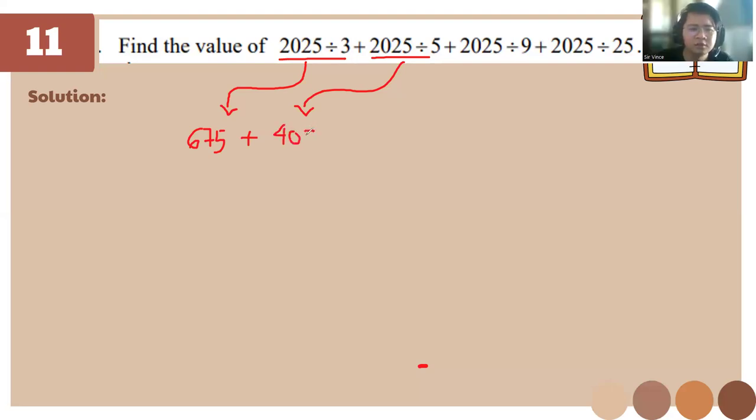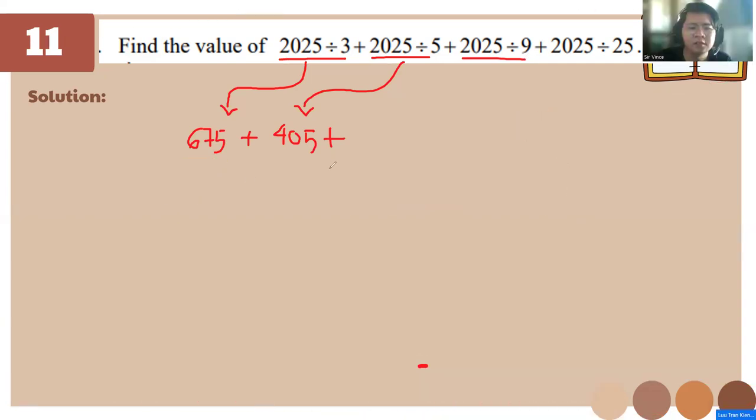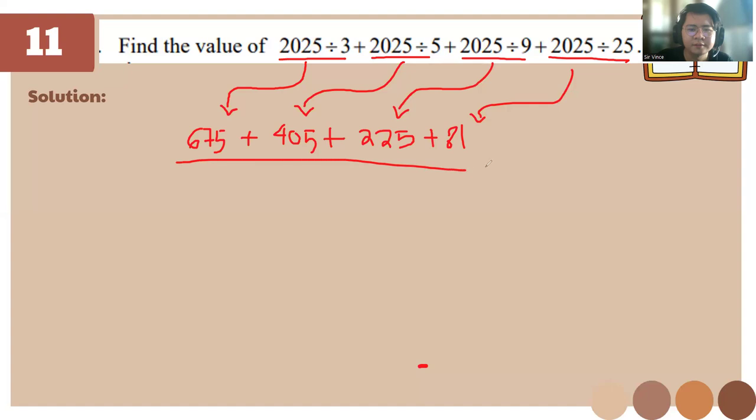And for the other one, this one is gonna be like dividing this one by 3. So the answer is gonna be 225. And this one, 81. Okay, very nice. And if we add them all together, how do we do it, the long method or not? Well, let's do the long method.